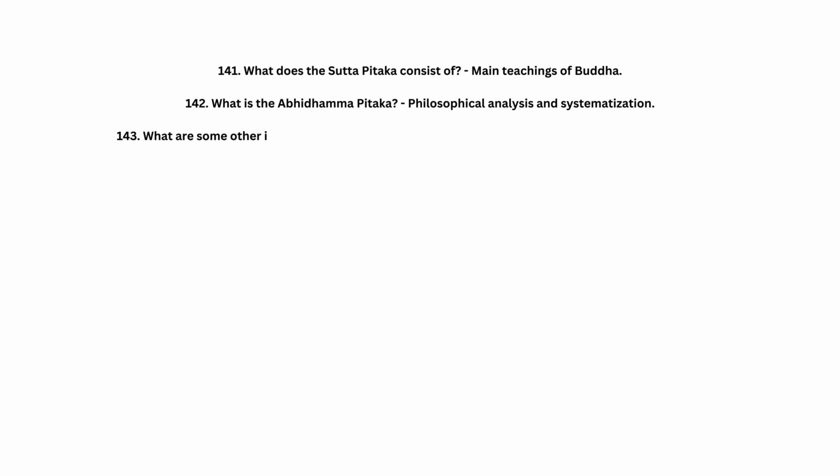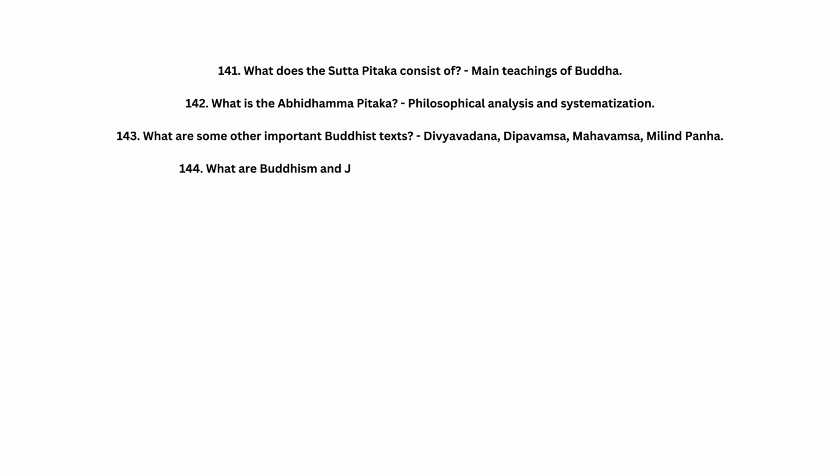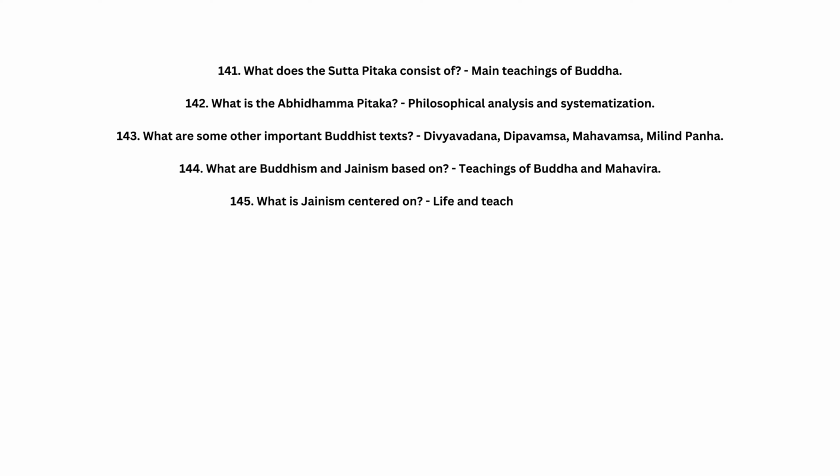143. What are some other important Buddhist texts? Divyavadana, Dipavamsa, Mahavamsa, Milind Panha. 144. What are Buddhism and Jainism based on? Teachings of Buddha and Mahavira. 145. What is Jainism centered on? Life and teachings of Mahavira. 146. What are Jainism's goals based on? Non-violence and liberation of the soul.